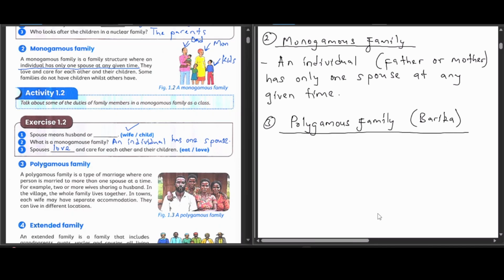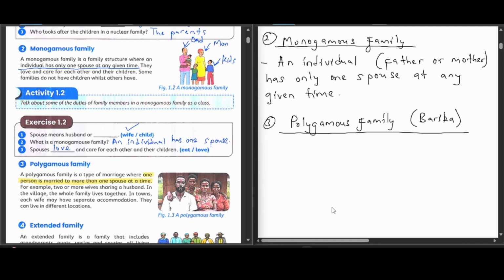Now for this polygamous family, what do we see? A polygamous family is a type of marriage where one person is married to more than one spouse at a time. So one person is married to more than one spouse at a time.